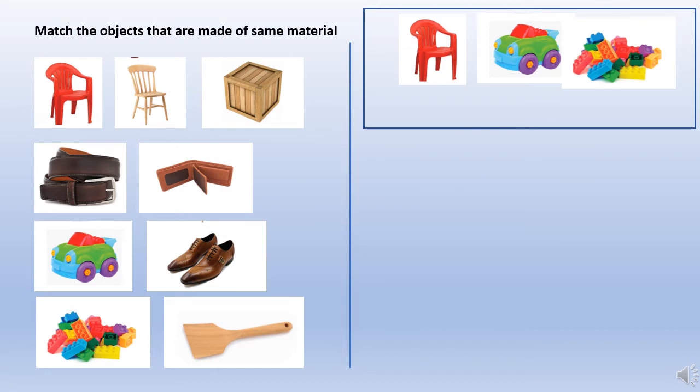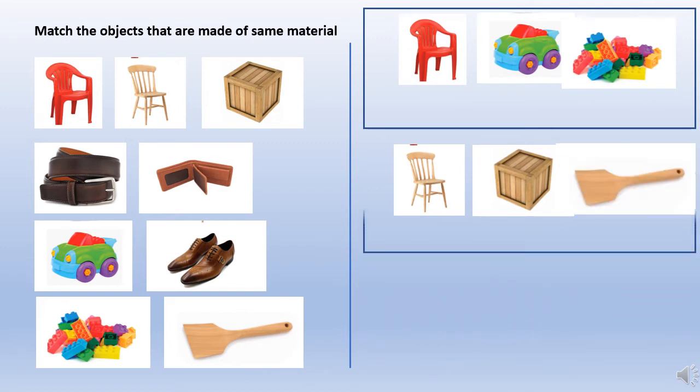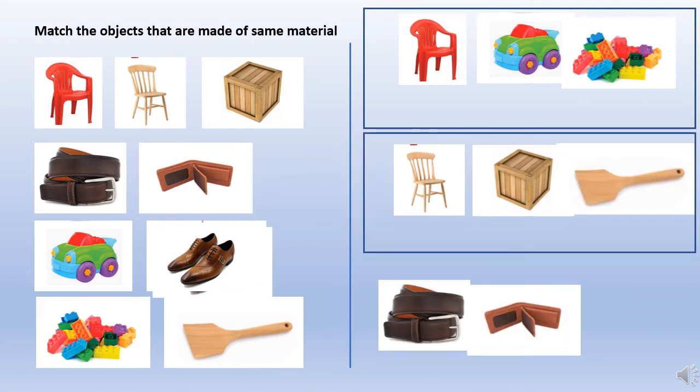The next one will be wood. So we have a chair, we have a wooden box and a wooden spoon. The last one is leather. We have a belt, we have a purse, and we have shoes.